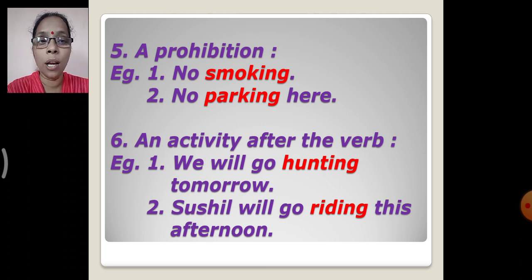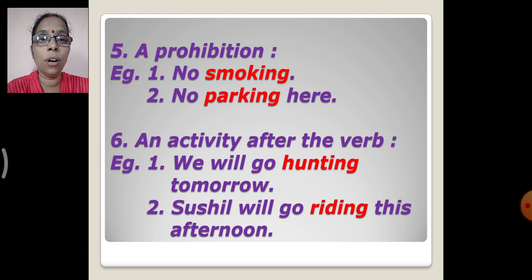For example, we will go hunting tomorrow. Sushil will go riding this afternoon. So go is a verb and hunting is used in the form of activity after the verb go. Here again, Sushil will go riding. So riding is an activity and it is used after the verb go. So it is used in the form of an activity. So we have seen the six different ways or the uses of a gerund.